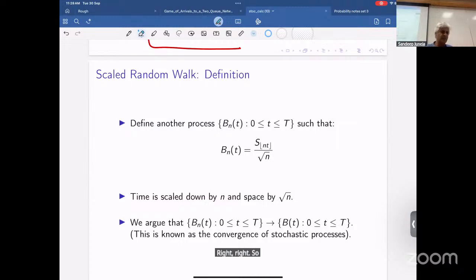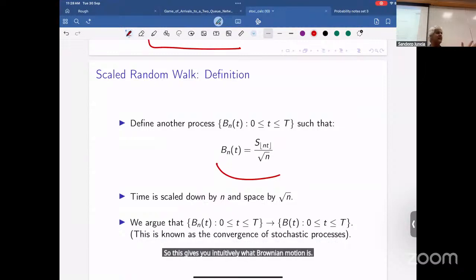So the aim right now is just to give you a flavor of things. This gives you intuitively what Brownian motion is. You take a simple random walk, you look at its sample path, +1, -1. You have this whole sample path in your mind now? Now just squish it in terms of time by a factor of n. So whatever you saw at time n now happens at time 1. Whatever you saw at time n/2 now happens at time half. So you squish it by a factor of n, and scale it down by a factor of root n.